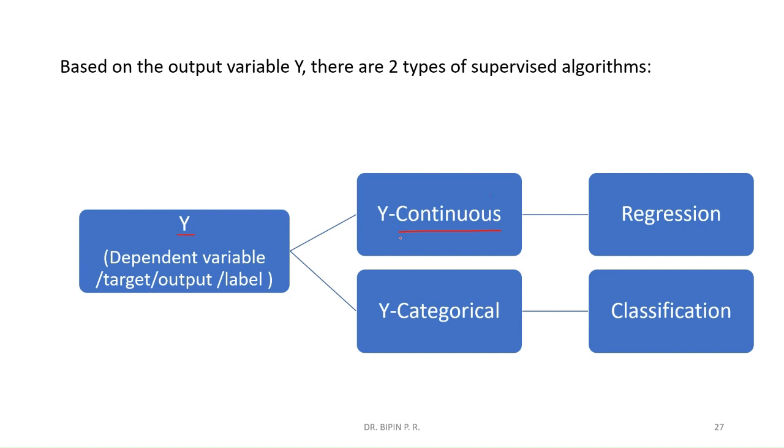If the output variable y is continuous, we will classify the supervised learning algorithms as regression type of algorithms. If the output variable is categorical type, we will classify the supervised algorithms into classification type.